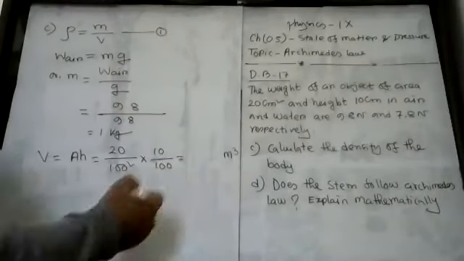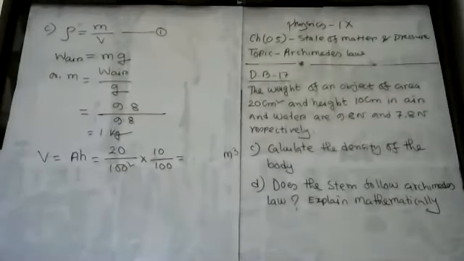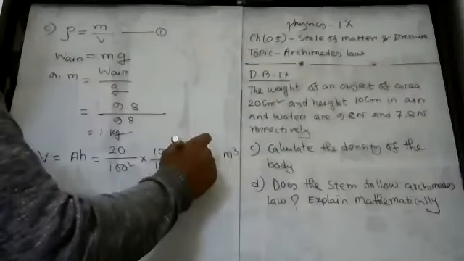Now find out what the volume of this body is in terms of meter cube. I just convert centimeter into meter, 10 to the power -4. So 200 divided by something will equal 2 into 10 to the power -4.